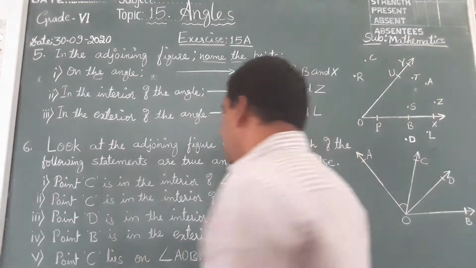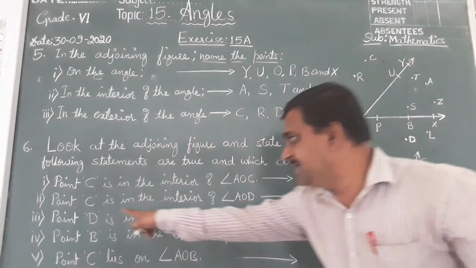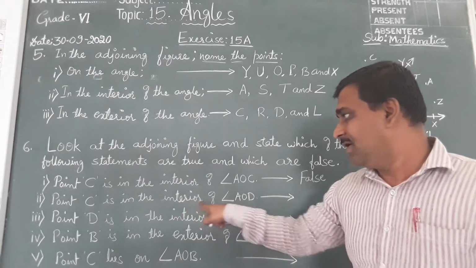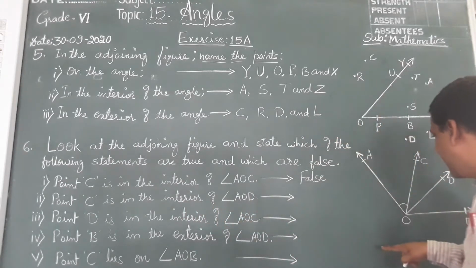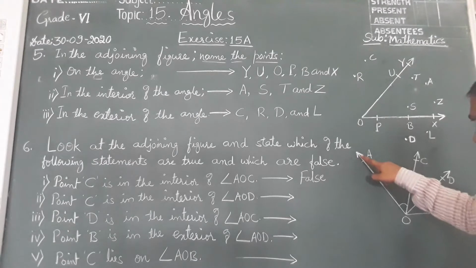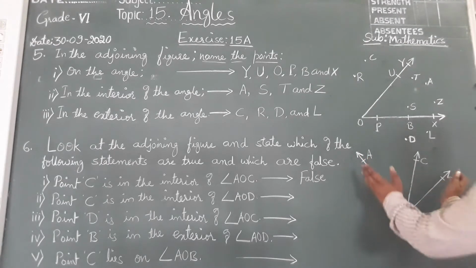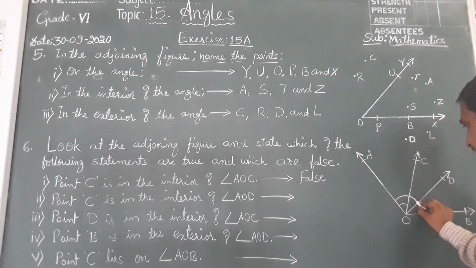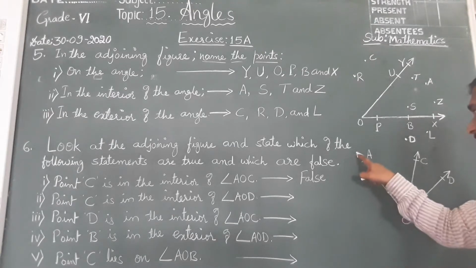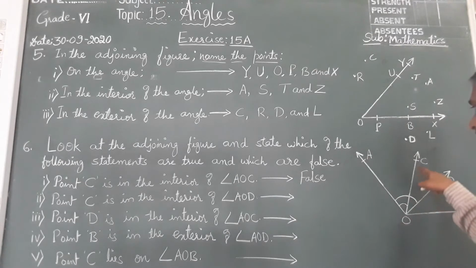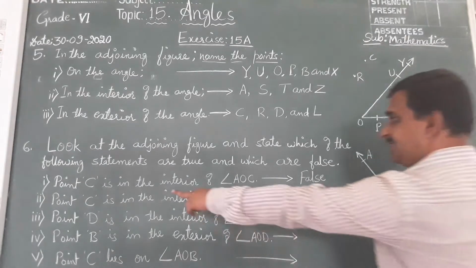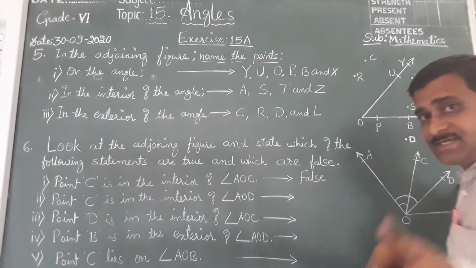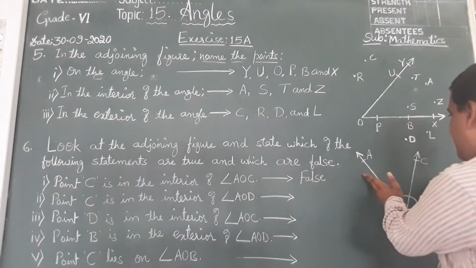Okay. Again, point C is in the interior of angle AOD. Now look, where is AOD? AOD, this angle. Let's read that. This full angle AOD. Point C is inside the angle. Now it is correct. C is inside this big angle.